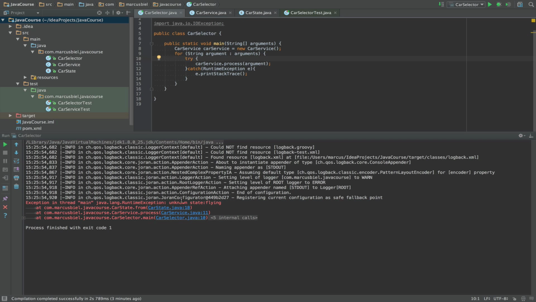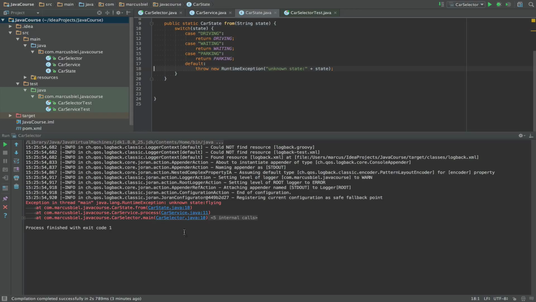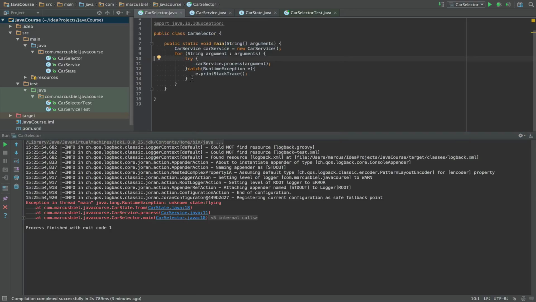You can also jump there. I mean, this doesn't hold true anymore because I've now added code, but at the time we executed this code and the exception was thrown, this told us exactly in each class where the exception happened. Well, here it's still true and here also, but in my car selector I have adjusted the code.